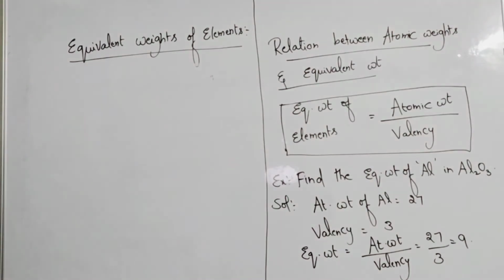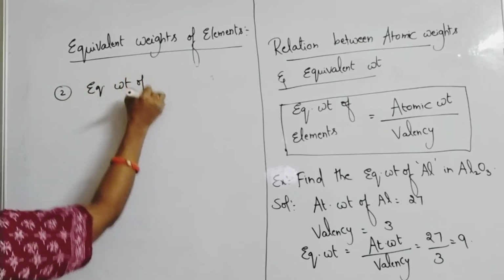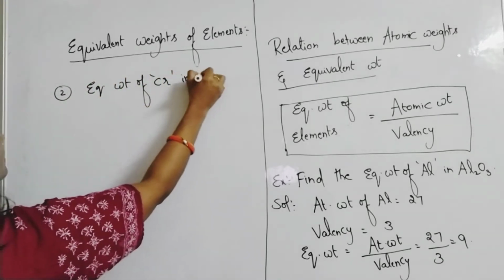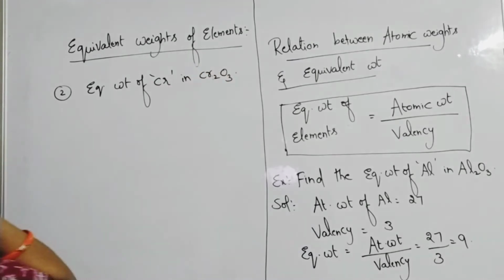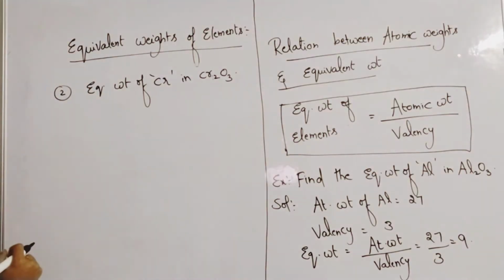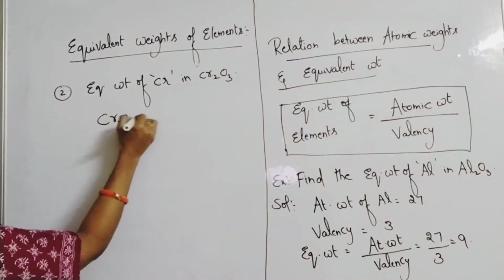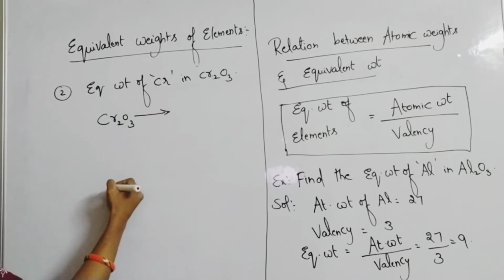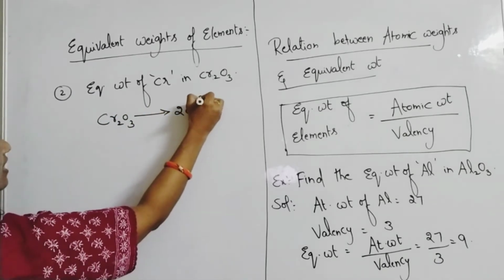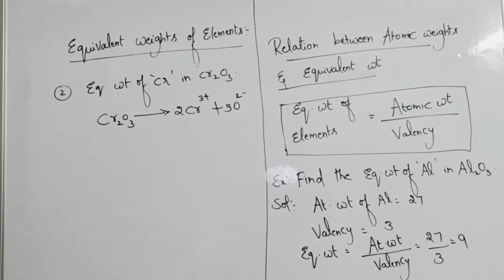Let us move on to the second example. Find the equivalent weight of chromium Cr in Cr2O3. So you have to understand it like this. Here it is chromium's weight by valency of chromium. Generally Cr2O3 means chromium trioxide. Cr2O3 gives rise to what? 2Cr3+ and 3O2-. Like this it gets dissociated.